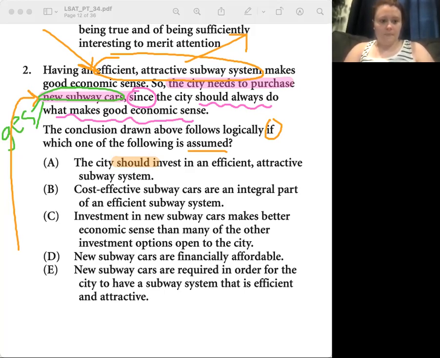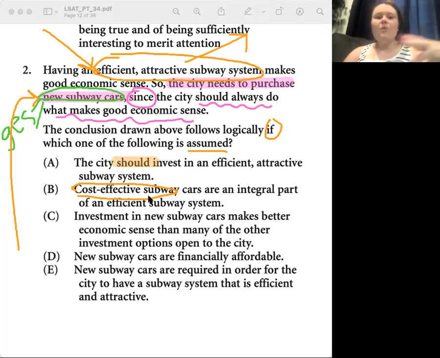Okay, so let's go ahead and skip this one and go on to B. Cost-effective subway cars an integral part of an efficient subway system. That kind of seemed irrelevant to me, when we take the conclusion into account, because we're not really talking about cost-effective. Yeah, we're saying we need new subway cars. We don't know that our new subway cars are cost effective or not, right?